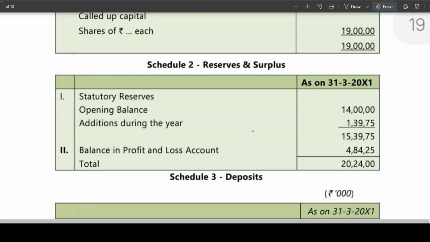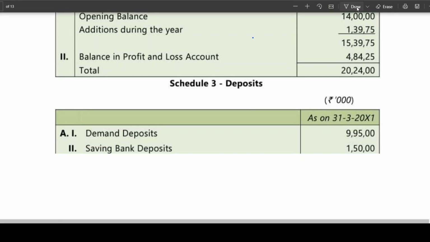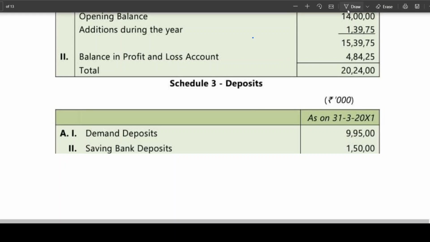Okay, next. Next we go for schedule 3, demand deposits. Demand deposits, if you look at it, it's 9,95,000. Savings bank deposit, you can see that, demand deposit 995. How did you get 995? That is current account deposits, my dear friends. For demand deposit, they have taken the current account. And this current account, how you got it, I told you already. OD has been adjusted, no? That OD has been adjusted.